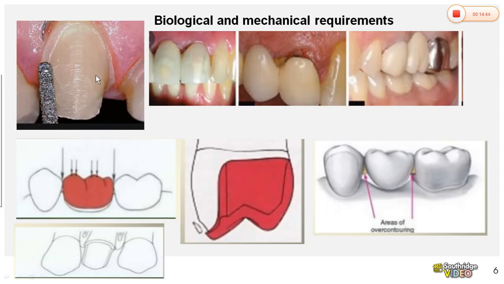If the tooth has been prepared, in this case, the dentinal tubules will be open. Patient can have sensitivity or pulpal irritation. To prevent this, the temporary crowns are given. This protects the tooth, not only the tooth, and also prevents any movement of the prepared tooth. It has tight contacts with the adjacent tooth and the position will be stable. And we have to prevent any kind of over contouring so that gingival irritation can be avoided.